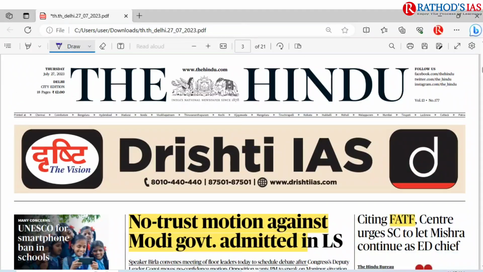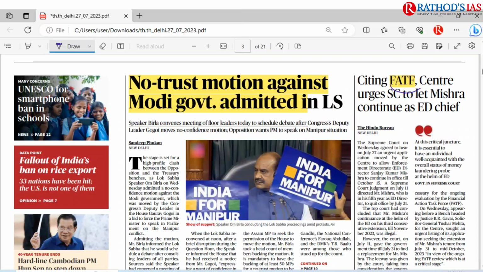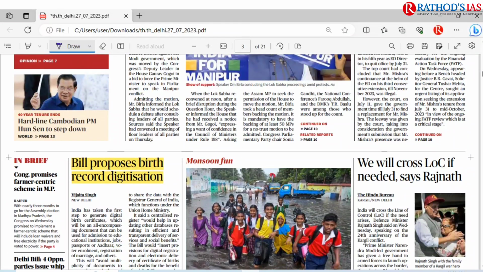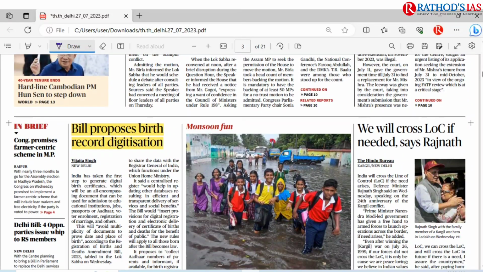So today's newspaper, the date here is July 27 and today is Thursday. So the first topic is about the no trust motion. It is nothing but the no confidence motion. And I discussed each and every detail that you have to know. And the next topic is about citing FATF, Centre urges Supreme Court to let Mishra continue as ED chief. So here you have to see what is this FATF, that is Financial Action Task Force, and different lists like the blacklist and grey list under that. And I discussed this topic regarding birth record digitalization.